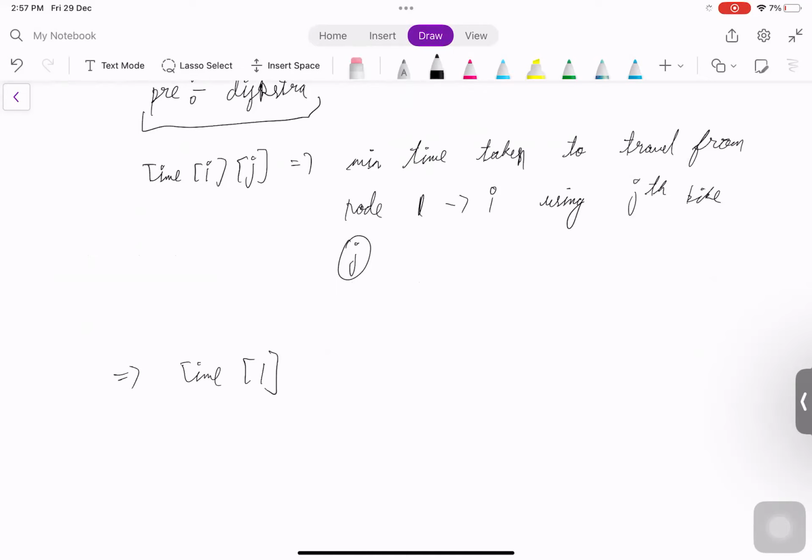Initially, he's at node 1, right? Node 1. And will he have any bike initially? Initially, no, right? So we can just denote it with 0. 0 tells us that there is no bike. We are assuming that bikes are ranging from 1 to n, and 0 is some invalid value. So this will be 0 because he requires 0. He traveled for 0 time and he's on node 1.